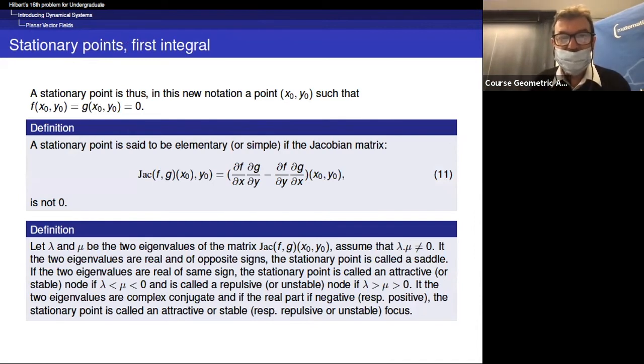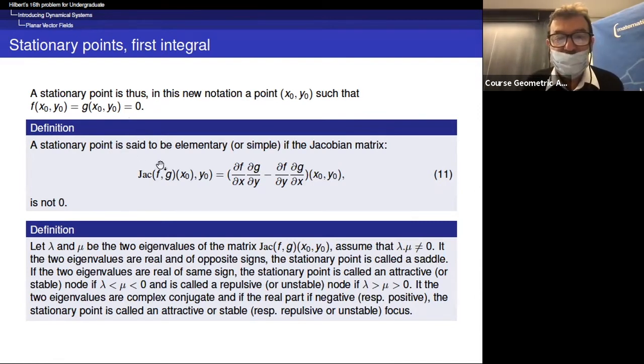As I said, in general, we begin by computation of the stationary points. So stationary points (x0, y0) will be solutions of f of x0, y0 equal to g of x0, y0 equal to 0. Now we linearize in the neighborhood of (x0, y0), and it is natural to look at the first order approximation.